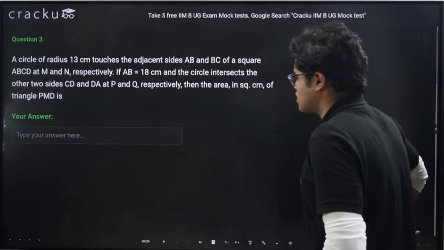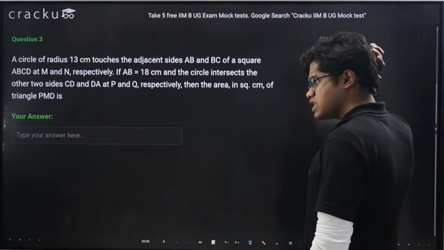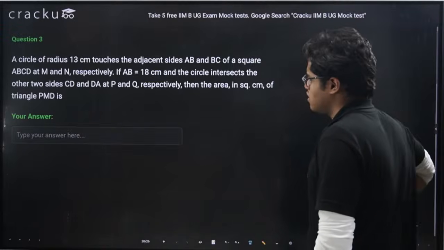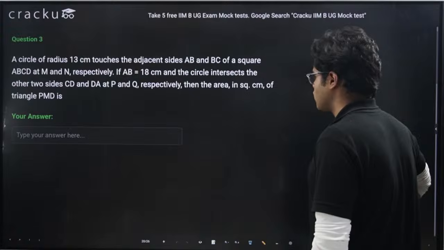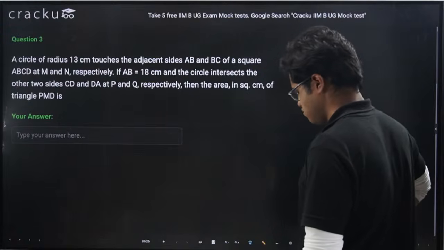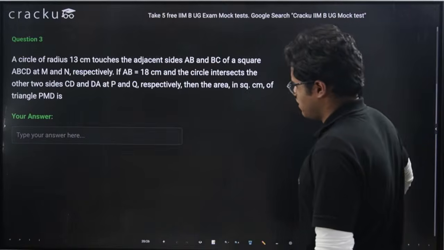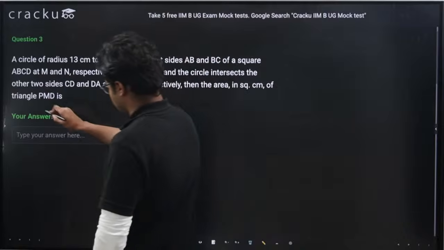A circle of radius 13 centimeter touches the adjacent sides AB and BC of a square ABCD at M and N respectively. If AB equals 18 centimeter and the circle intersects the other two sides CD and DA at P and Q, then the area in square centimeter of triangle PMD.